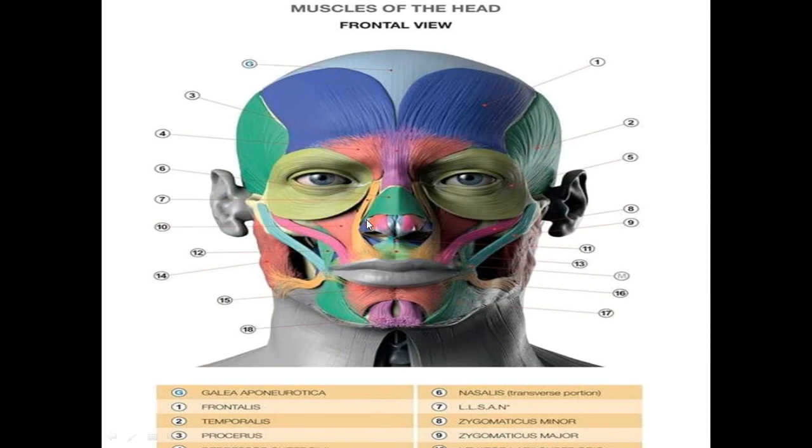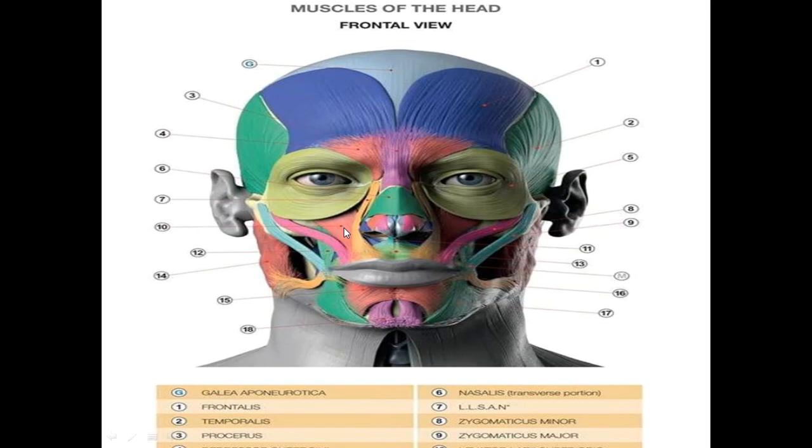We have four muscles. You're going to know them by their position and their attachment. The first one is this. This is above, and above means elevation. So this is the levator, and it is attached to the lips.